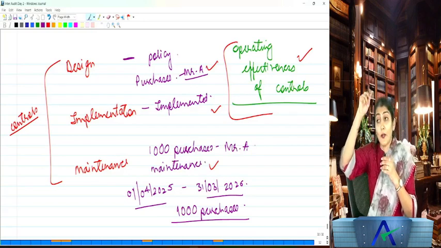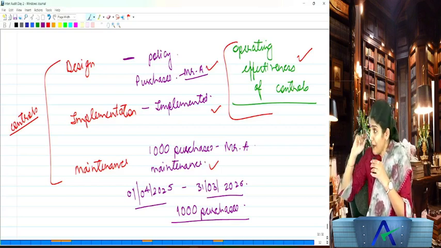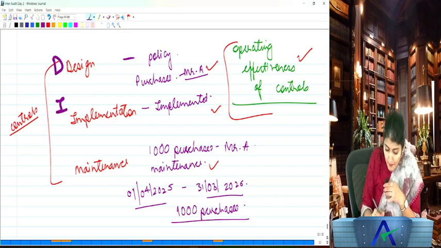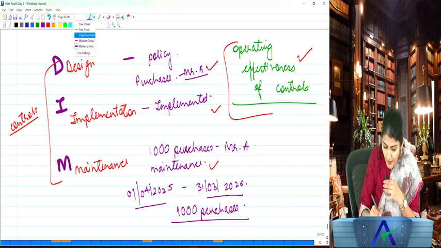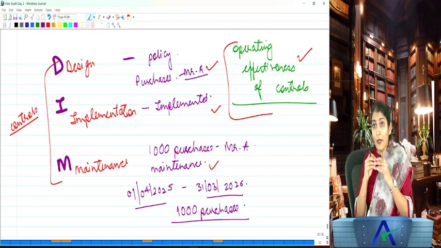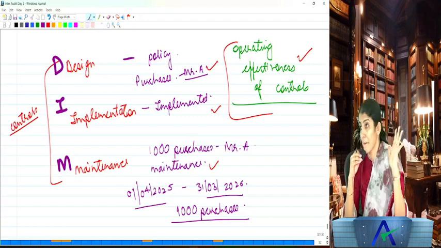Without design, there cannot be implementation. Without implementation, there cannot be maintenance. So what are we talking about? DIM. What is DIM? Design, implementation and maintenance of the control. A classic example to correlate DIM of controls is your timetable.